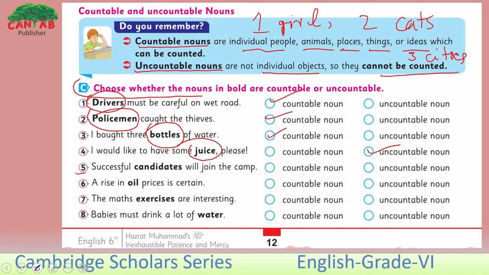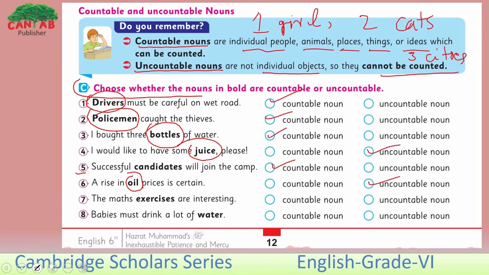Look at the fifth one. Successful candidates will join the camp. Here the candidates are countable. Yes. Look at the sixth one. A rise in oil prices is certain. Here we are talking about the liquid oil. It is in liquid form. Is it countable or uncountable? Yes, this is uncountable here.